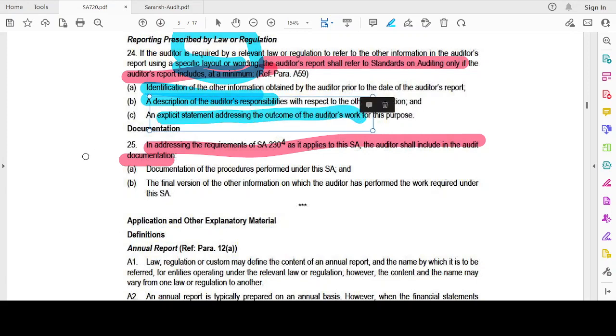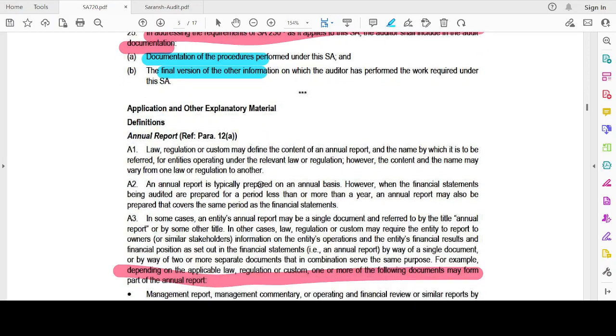For this purpose, what are the things to be documented? Documentation of procedures and the final version of the other information has to be documented.